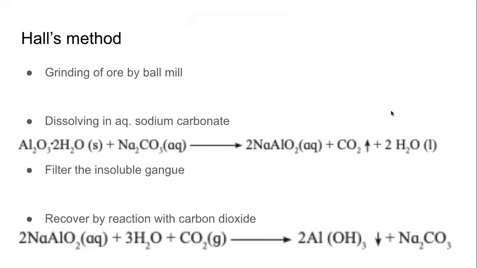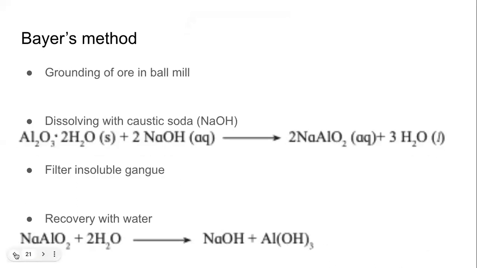If we follow the same structure as before that we followed for Bayer's method, in Bayer's method, of course, the ore has to be powdered, so it will go into a ball mill and it will be powdered. And this powdered ore is dissolved in caustic soda, which gives rise to sodium aluminate.